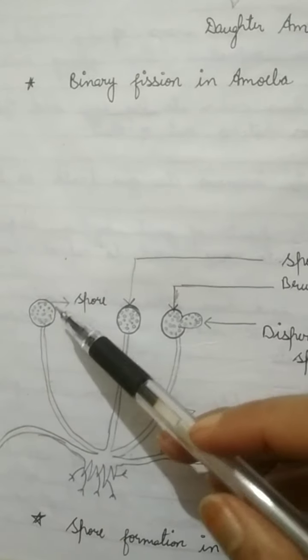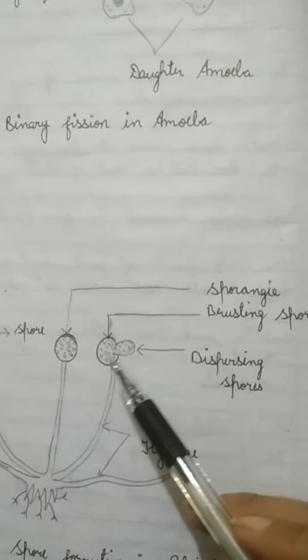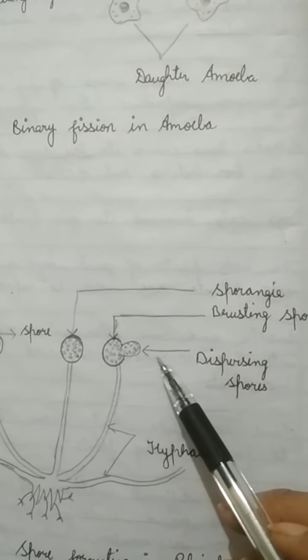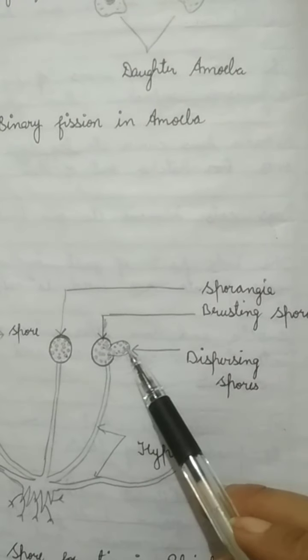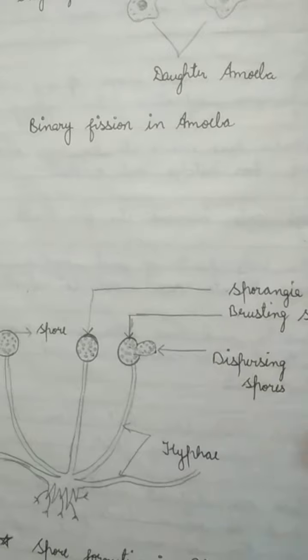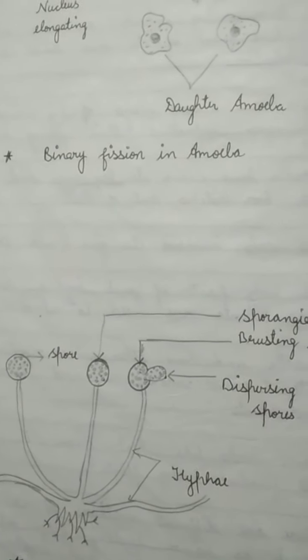See, these are the spores. This is called the sporangia, and this is the dispersing of the spores. See, these spores are dispersed when the sporangia burst. So this process is called spore formation. By this formation, rhizopus, mosses and ferns reproduce.